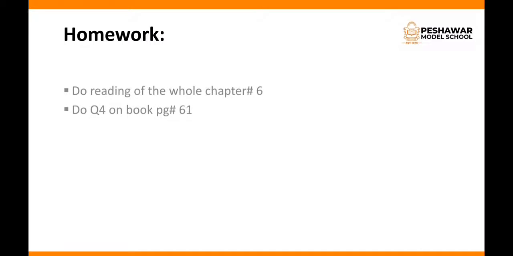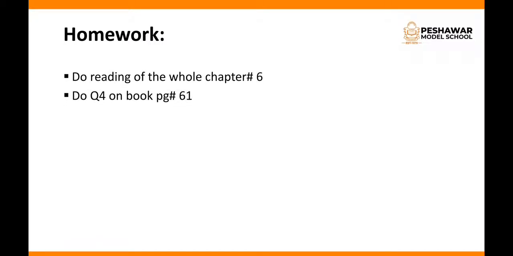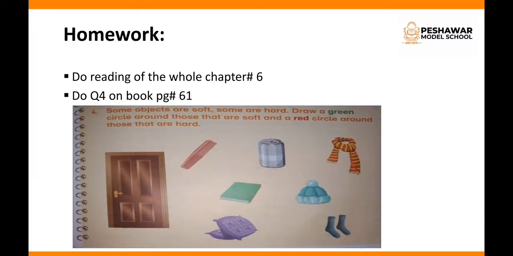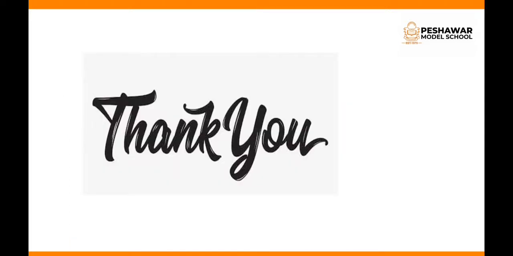Your homework is to read the whole of chapter number 6 and do question number 4 on book page number 61. Question number 4 says that some objects are soft, some are hard. Draw a green circle around those that are soft and a red circle around those that are hard. Right? So this is your homework. You have to do this in your book.